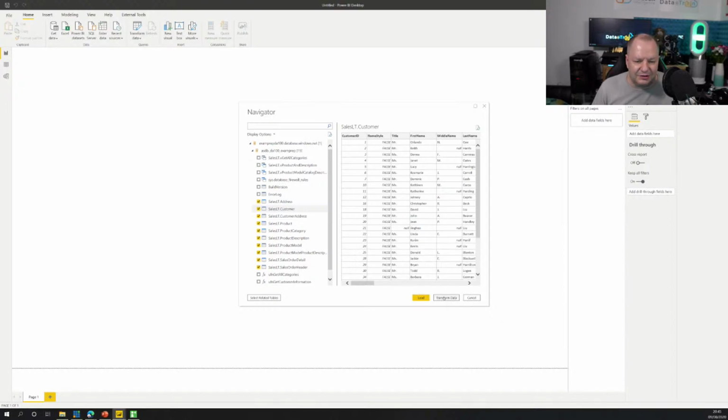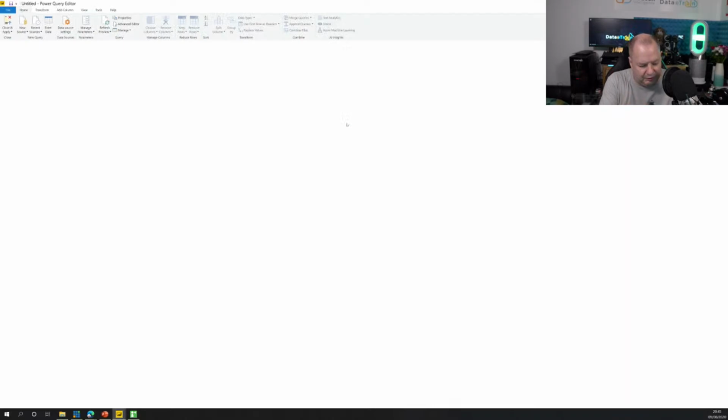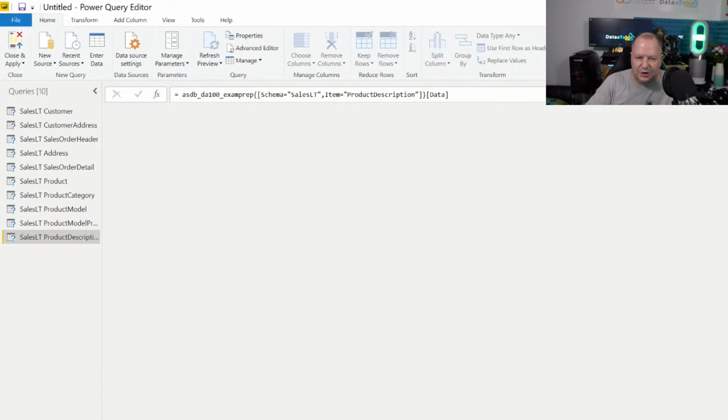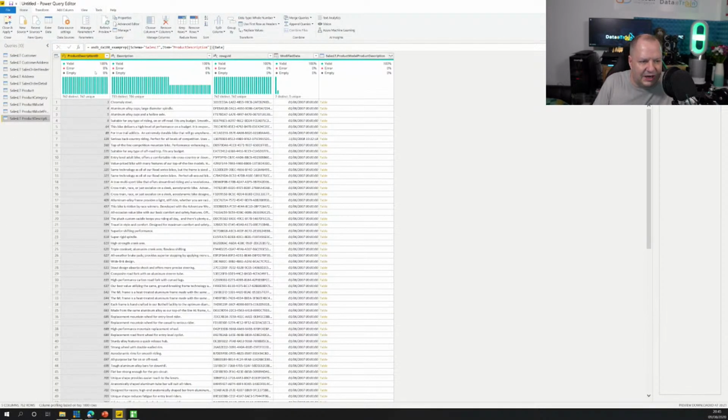So what I'm going to do is go to Transform Data. I'm just going to click on that. Now that puts me in the Power Query editor. I've got two modes of zoom. I've got a zoom which just zooms me in and out, and I've got a zoom which actually allows me to click through and do stuff. The zoom in and out works fine. The zoom that allows me to do stuff sometimes gets stuck in the loop. I'm not sure why.